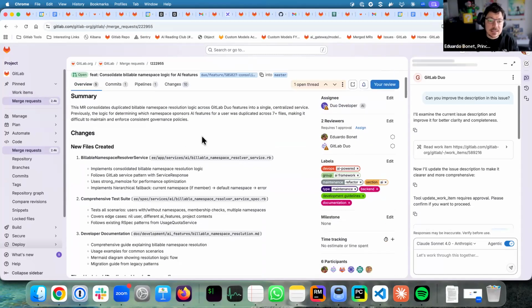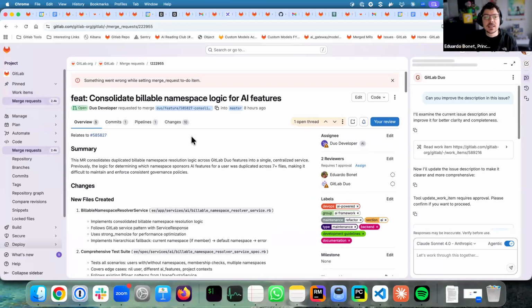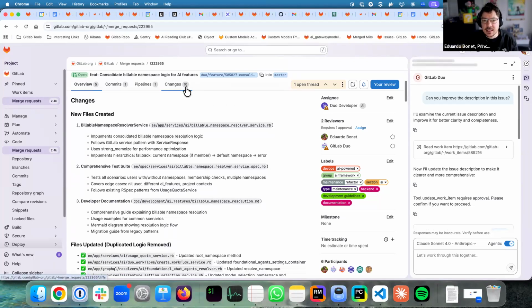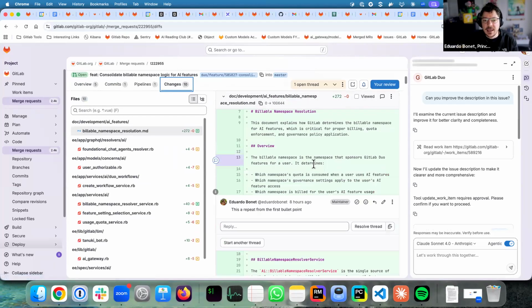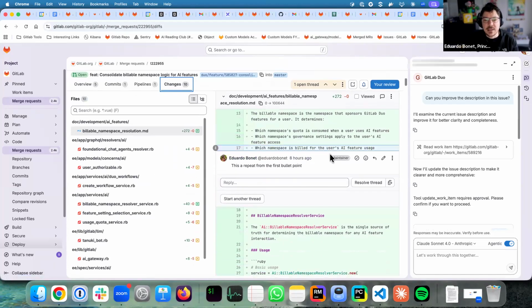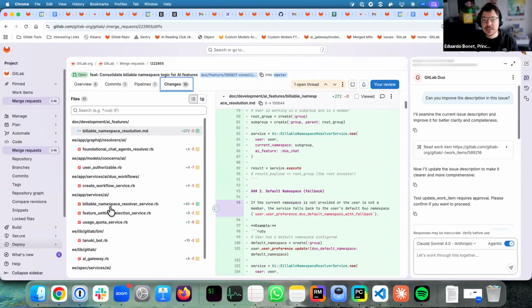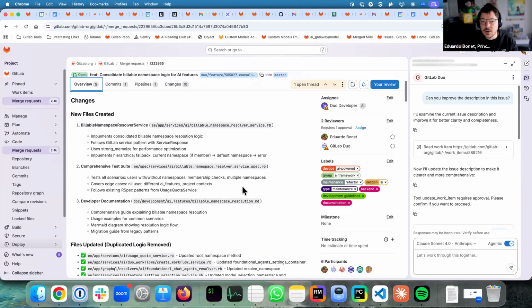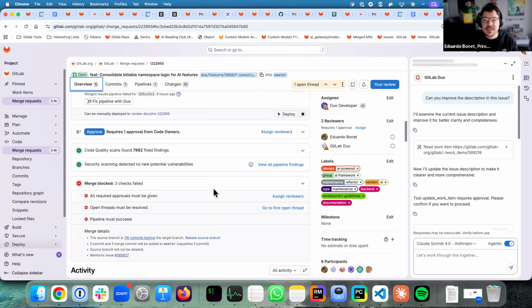Now I will explain what is missing here. But now that I have this MR, I can't really have AI iterations on it. I can't really come over and comment, like, okay, I have this comment that is a repeat from the first bullet point, or comment on the code that was created and have the AI iterate over it. So this is already a limitation that I find.